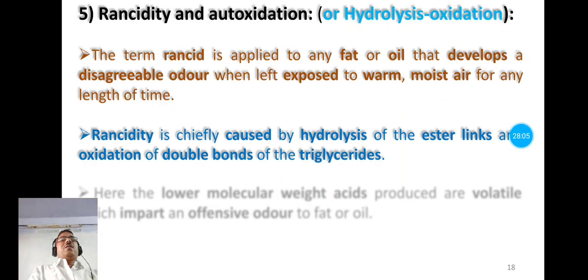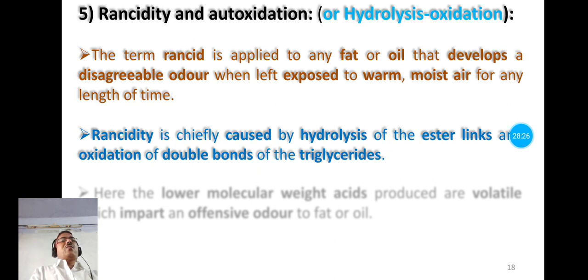Now this rancidity is caused by hydrolysis of the ester linkage and oxidation of double bonds of the triglyceride. Triglyceride means the fats or oils.